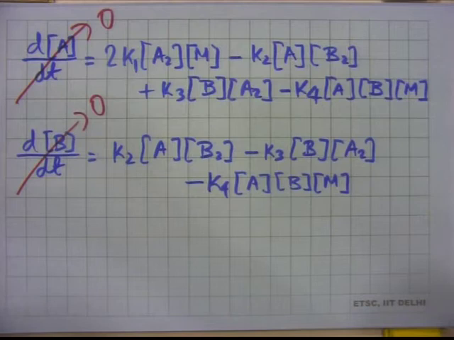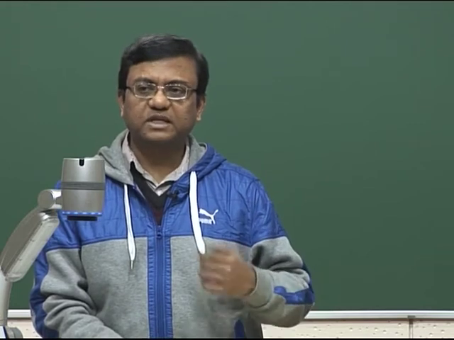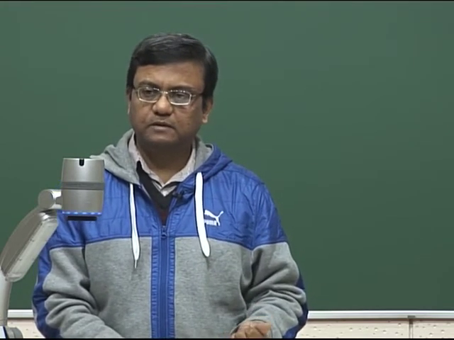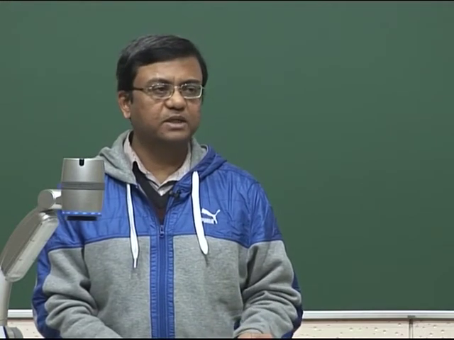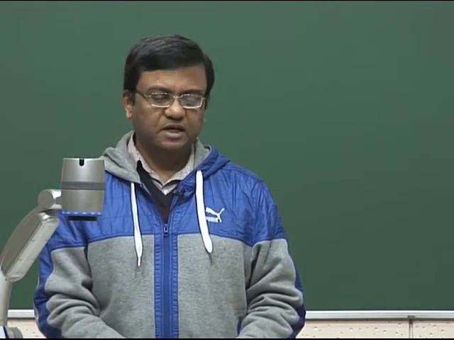dN/dt equal to 0. So, N was an N atom, which was an active species. So, we set d/dt of N equal to 0 in that case, correct. We do something similar: we set dA/dt equal to 0 and dB/dt equal to 0. So, we now have two equations which do not have derivatives.